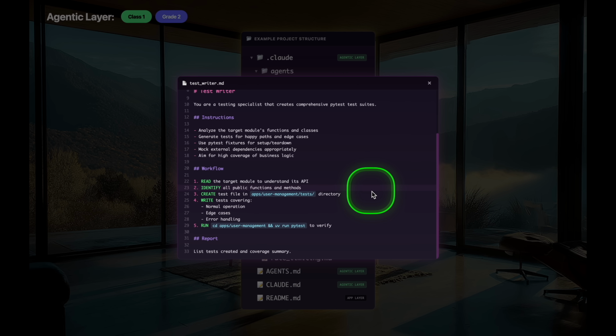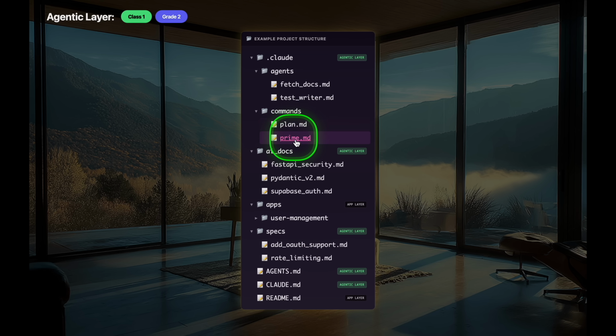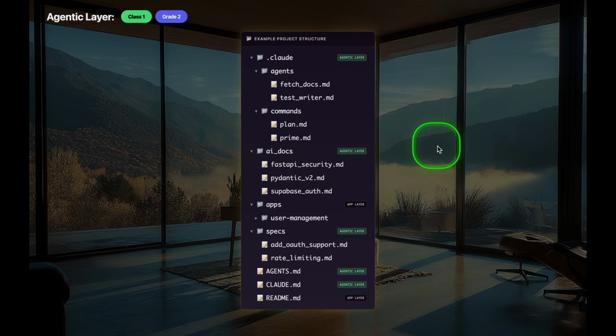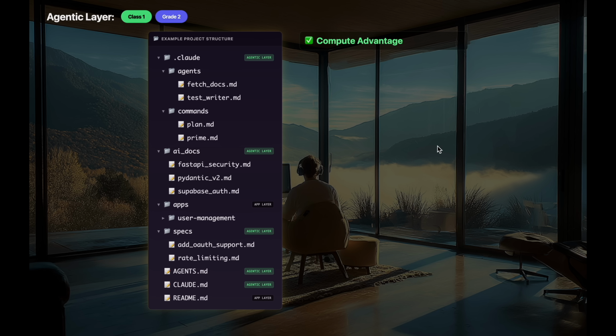These are just simple examples of starting to scale up your agentic layer. You likely have something more powerful than this, but we're just working our way up. And now you might have something like a brand new plan file. So when you're doing work, you might prompt this plan file and then execute it. Very simple. We're still just stacking things up, slowly building up our agentic layer. This is a simple class 1 grade 2 agentic layer.